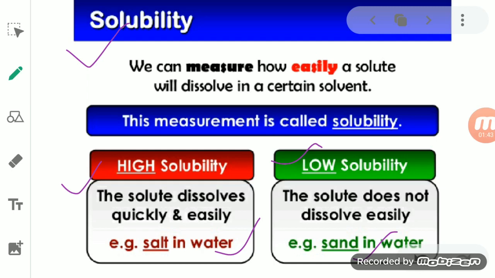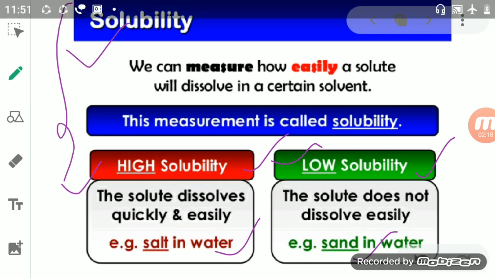If it is easily dissolved in a solvent, then it is highly soluble, or it will possess high solubility. And if a solute does not get easily dissolved in a solvent, we can say it is less soluble. We always use the terms soluble and insoluble. So here it is insoluble, or less soluble. That's why it has the property of low solubility. Okay, so this is solubility.